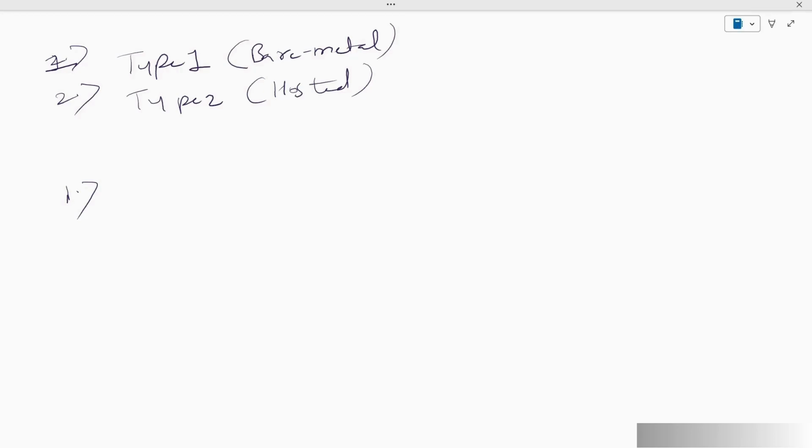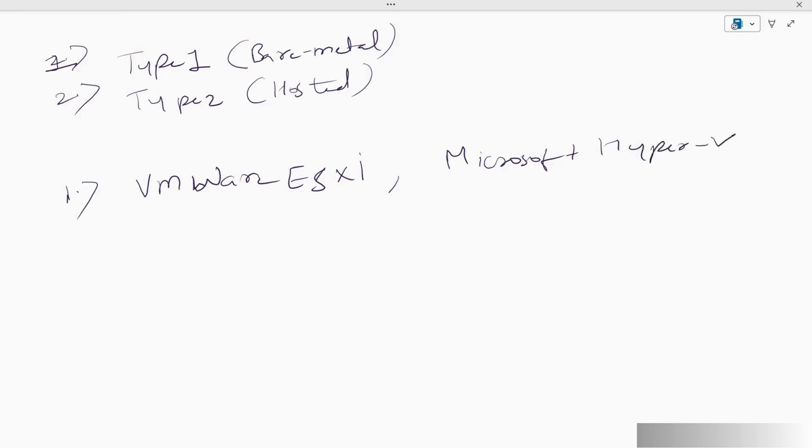So the type 1 hypervisor, or the bare metal hypervisor, is going to run directly on the physical hardware without any other operating system, and it is very efficient and commonly used in data centers. For those who are not aware, most companies use data centers, which may exist in different locations, and the companies store all their data on those data centers. Now, examples of the first kind of hypervisor: VMware ESXi is one example. Second example, we have Microsoft Hyper-V. Again, type 1 runs directly on the hardware.